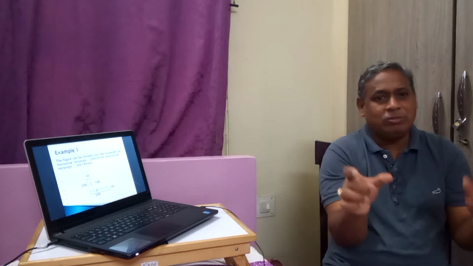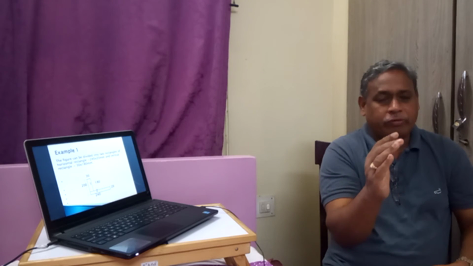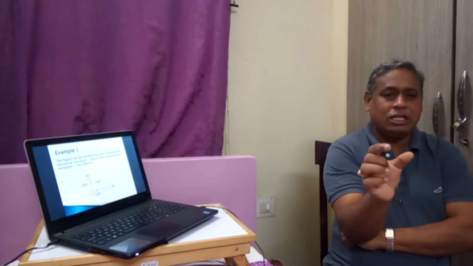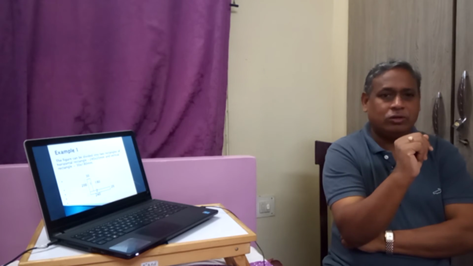So the total distance will be the part from where the UDL has started plus half of the length of the UDL. That we have done. You might have remembered.